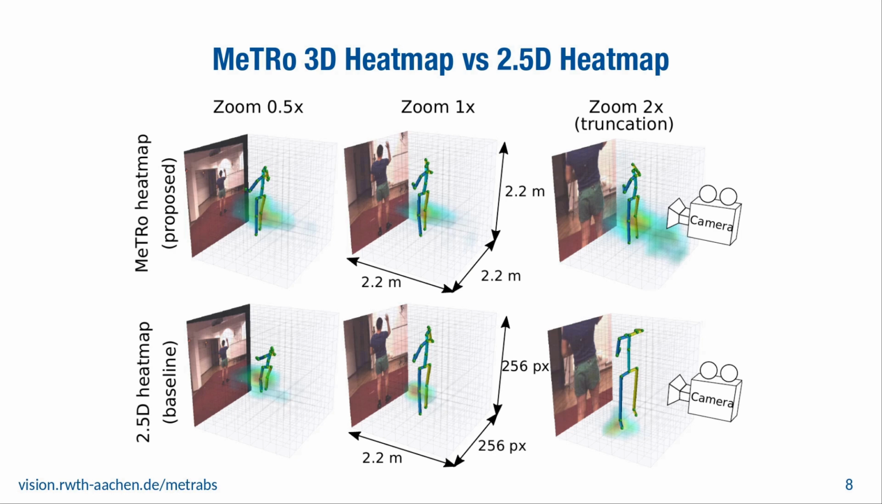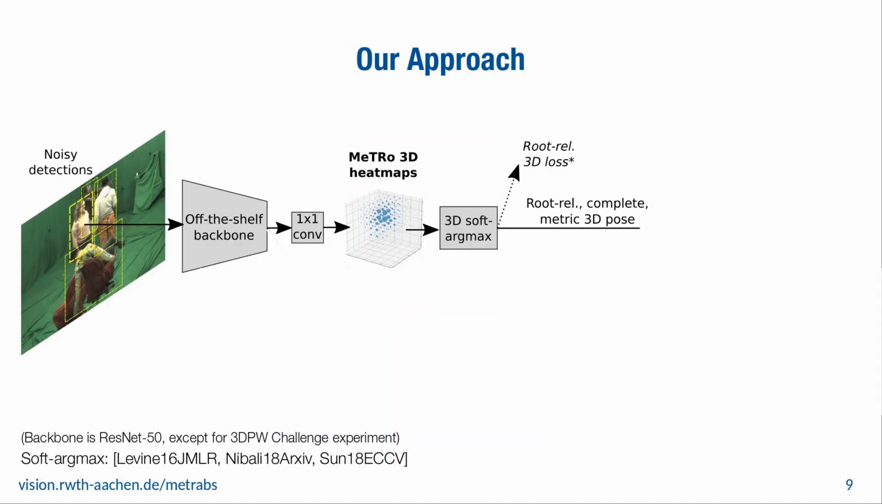Note that here the input and output of the fully convolutional network are no longer spatially aligned. We show, however, that somewhat surprisingly, the mapping can still be effectively learned convolutionally. We use a simple architecture to be able to concentrate on the representation itself. Taking any off-the-shelf backbone, such as ResNet, we directly regress the heat map by a 1x1 convolution without any additional learned layers. We obtain continuous coordinates through soft argmax, giving us a root relative metric pose.